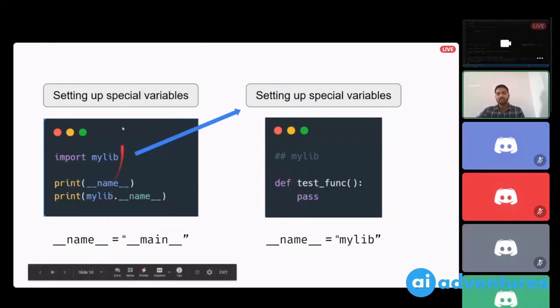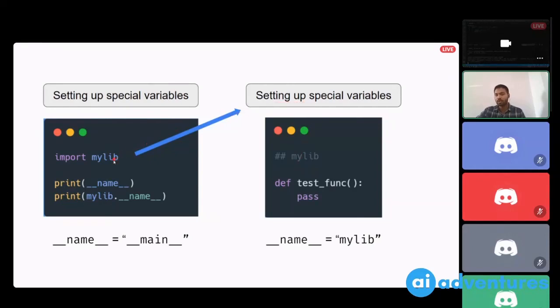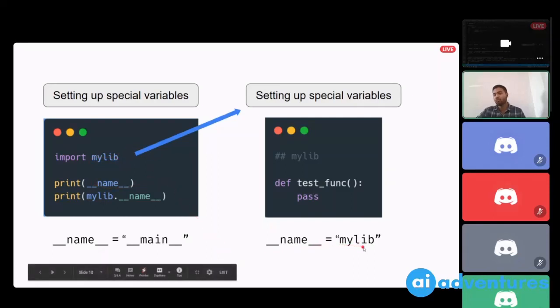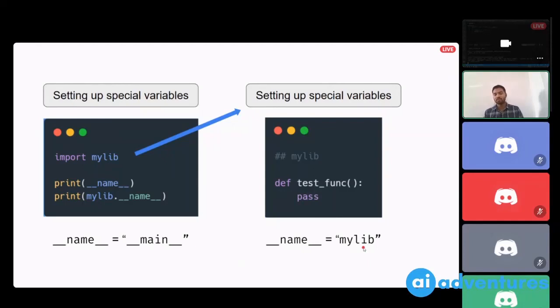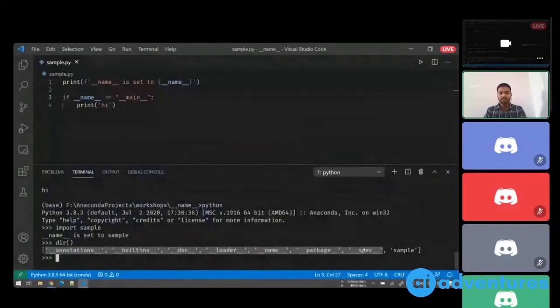Here, since this is the first file that we are trying to execute, __name__ is set to __main__. But since this file is not directly executed but imported, since this file is imported from the first file, the __name__ will be set to mylib. This is how the __name__ variable behaves. So let's see some more code examples.